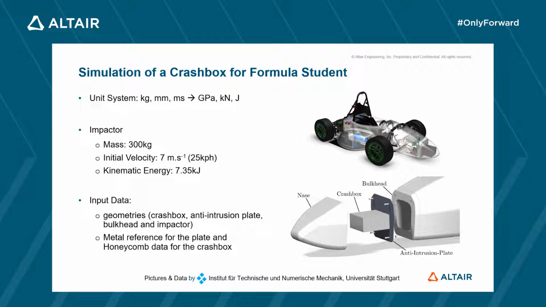We are going to use the following data taken from a bachelor work of the Institut für Technische Mechanik at Stuttgart University: geometries of the crash box, of the anti-intrusion plate and of the bulkhead, metal reference for the plate, and honeycomb data for the crash box. The bulkhead will be considered rigid. Unit system for inputs and results is kilogram, millimeter, millisecond, GPa, kilonewton, and joule.